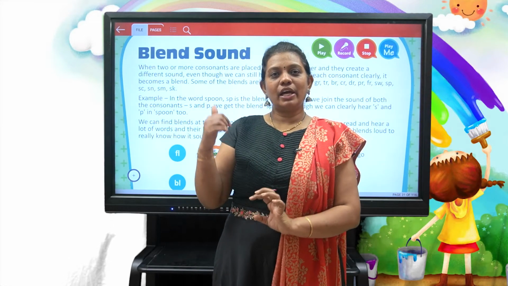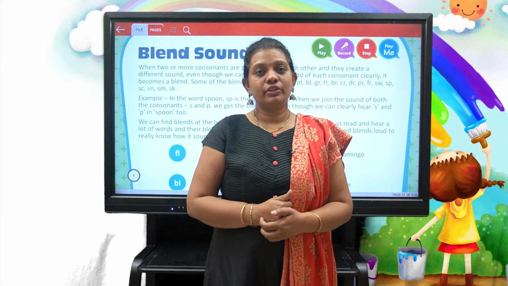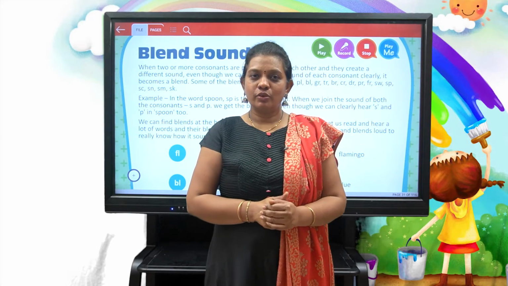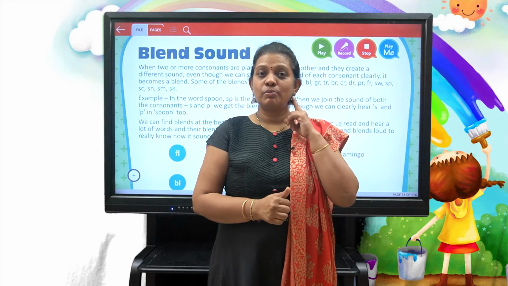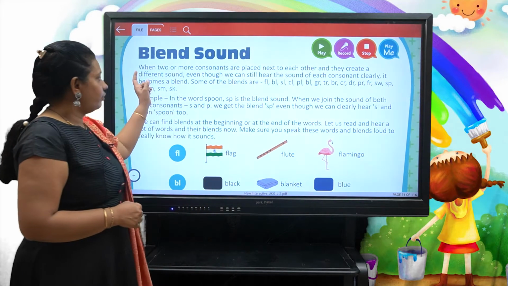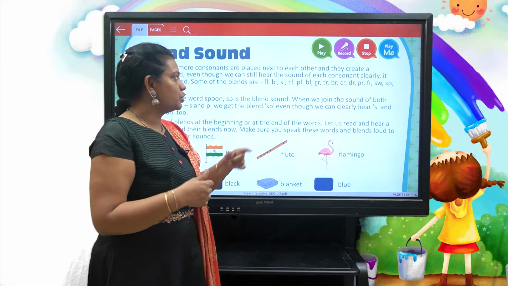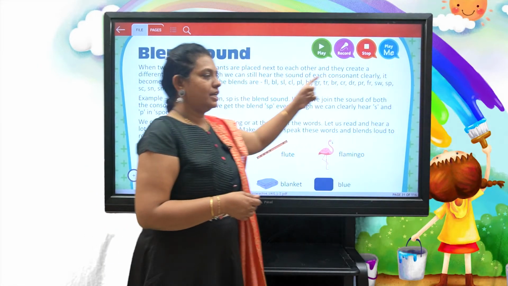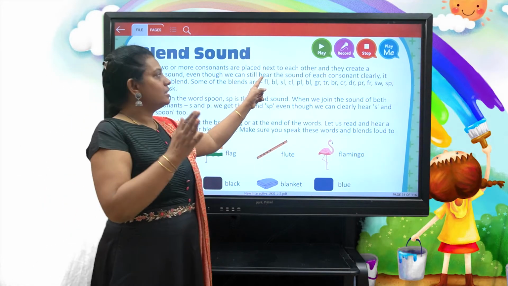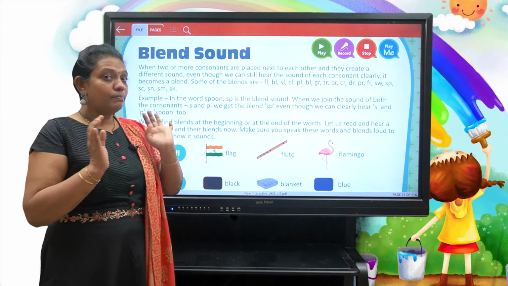Here we have given some text about what blending actually is and examples for it. I am going to read and explain for you, so you should listen to me very carefully. When two or more consonants are placed next to each other and they create a different sound, even though we can still hear the sound of each consonant clearly, it becomes a blend.